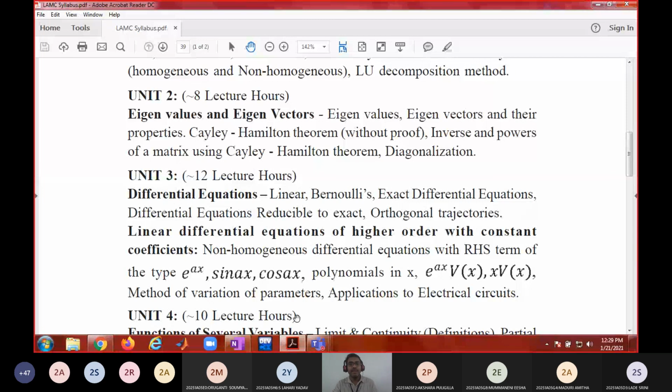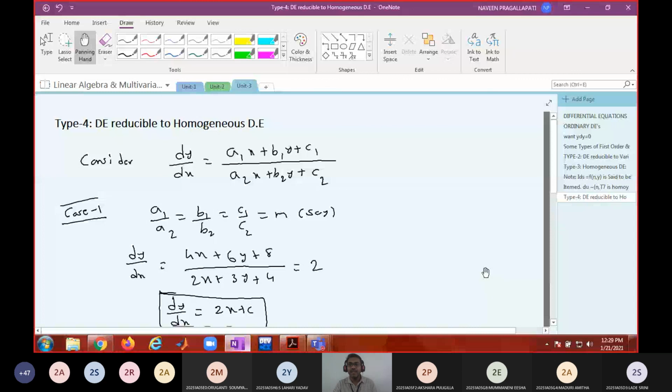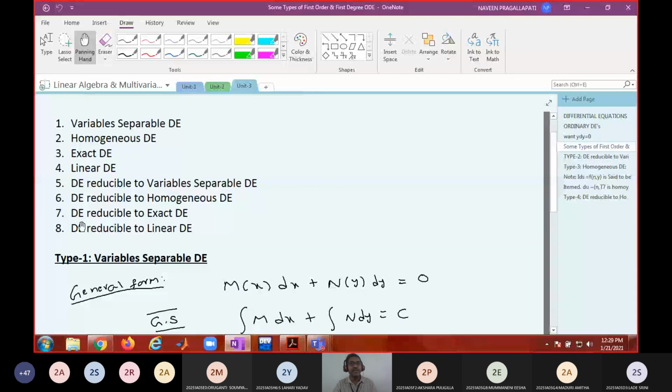Totally I have written 8 types of differential equations, in which 4 types you already learnt in intermediate: variable separable, reducible to variable separable, homogeneous, reducible to homogeneous.